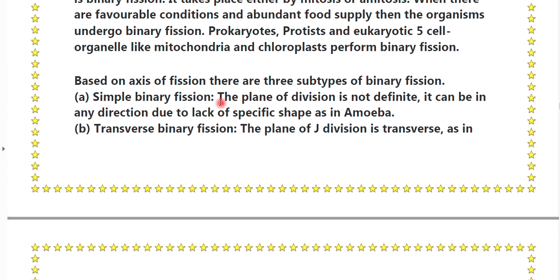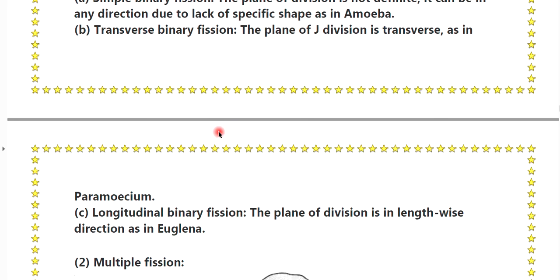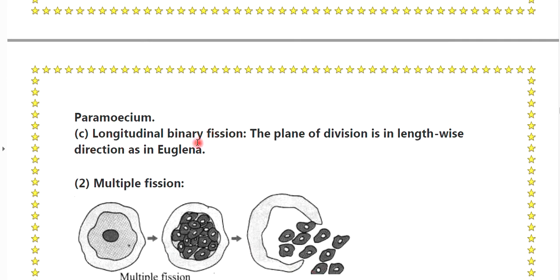A. Simple binary fission: the plane of division is not definite. It can be in any direction due to the lack of a specific shape, as in amoeba. Transverse binary fission: the plane of division is transverse, as in paramecium. Longitudinal binary fission: the plane of division is in the lengthwise direction, as in euglena.